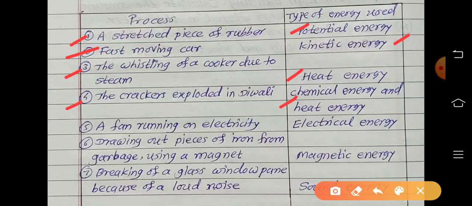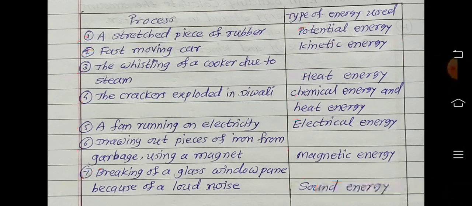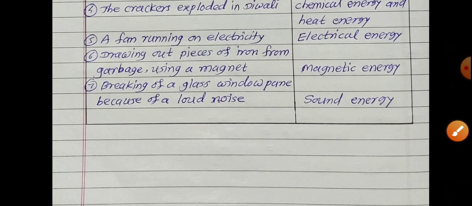A fan running on electricity is electrical energy. Drawing out pieces of iron from garbage using a magnet is magnetic energy. And the last one, breaking of a glass window pane because of a loud noise, is sound energy. All are getting it?